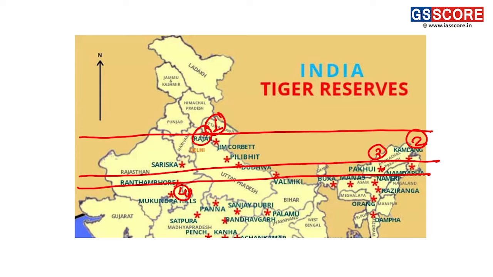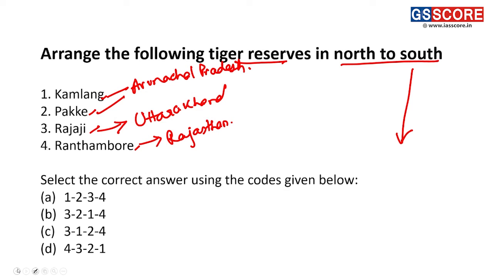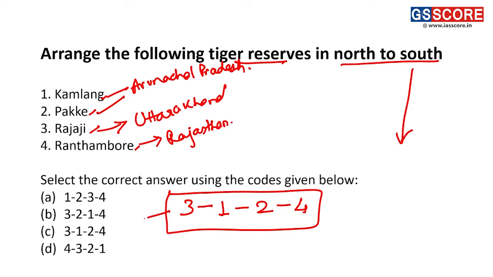So Rajaji is number 1. After Rajaji, we have Kamlang. After Kamlang, we have Pakhui. After Pakhui, we have Ranthambore. So looking at the options here, option C is the correct answer for this question.